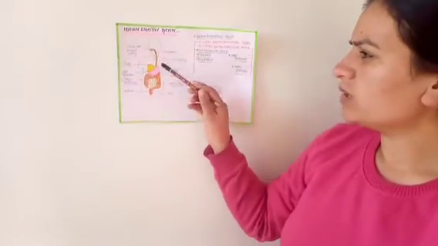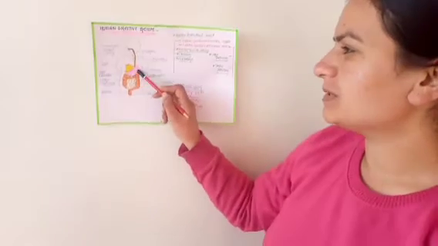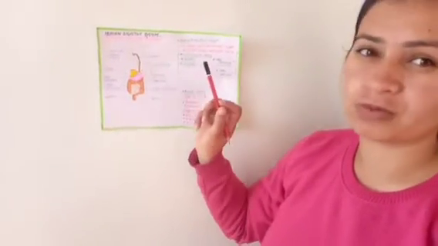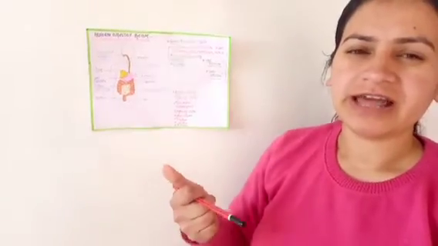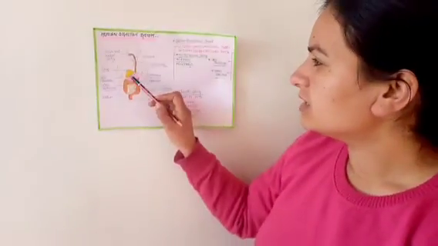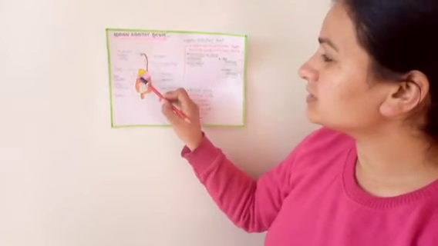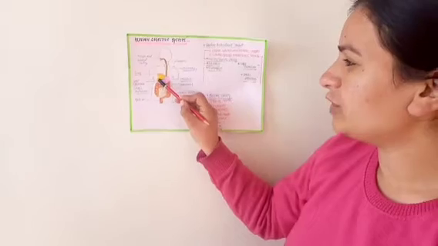Now after that, we have the stomach. As the food reaches the stomach, the stomach is divided into four parts: the cardia, the fundus, the body, and after that the pyloric. The cardia is present here, the fundus here, and then the pyloric region, and after the pyloric we have the duodenum.